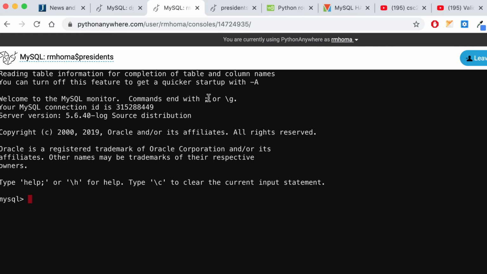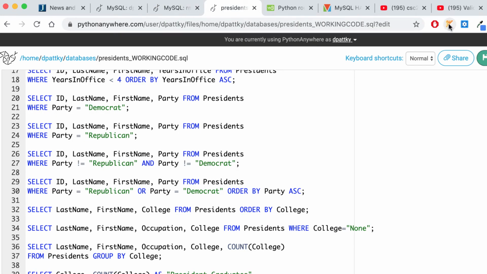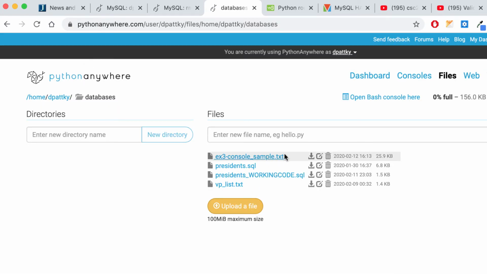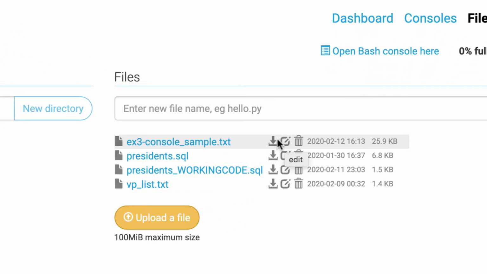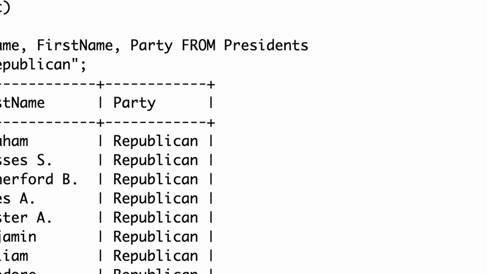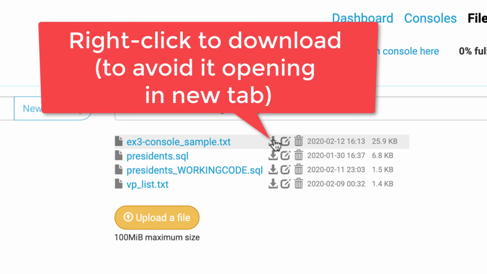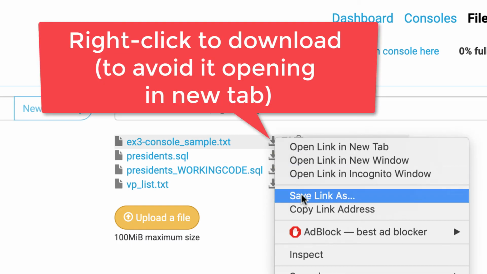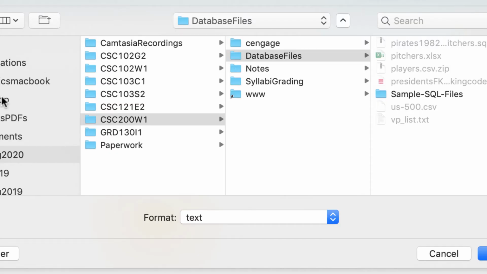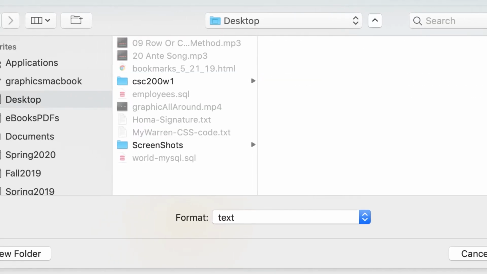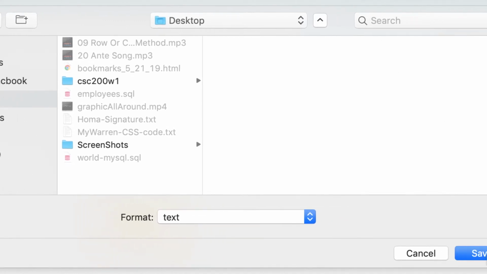And also, if you do have it saved in a text file, even if you had to upload it to me or something, you could always download this thing. Of course, I have to right-click to download it because it'll open up in a tab. And I'll just do Save Link As, and I'll just save this to my desktop right now. Let's say you were going to share this with me. Now, again, you don't have to share your SQL files because I'll always see them, and I could always go in and look at them.